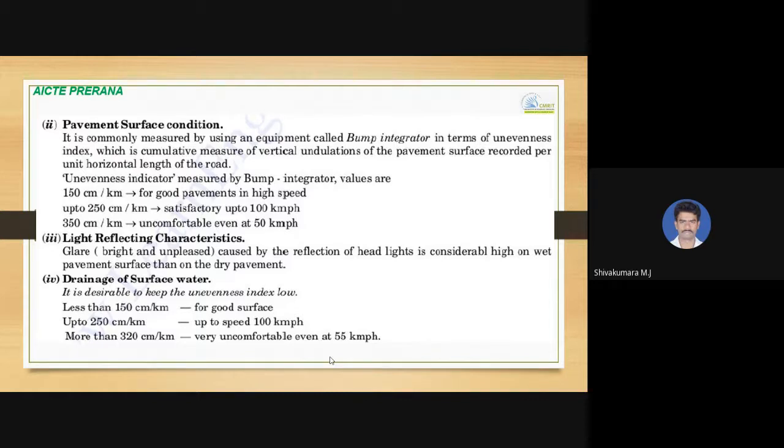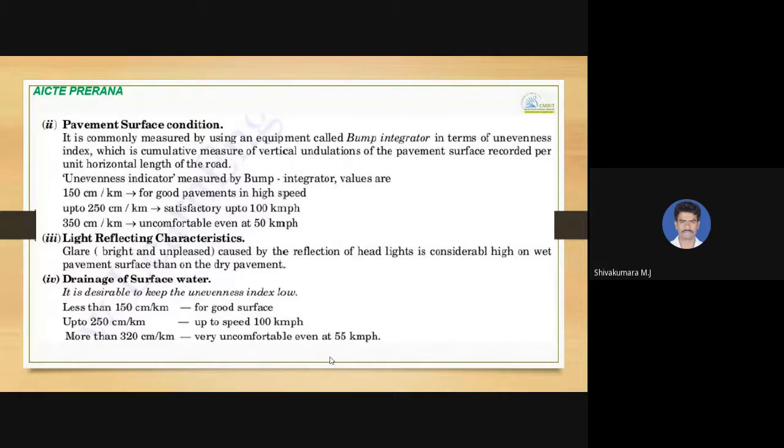So it may be advisable to have a bright white color pavement at night time, but when it comes to daytime, due to white colored pavement surfaces there is too much light glare due to sunlight, which causes eye strain, which is not acceptable again. So it is important to have road dividers, and it is good to avoid such light glare by growing some plants in between the lanes of the road. And then drainage of surface water.